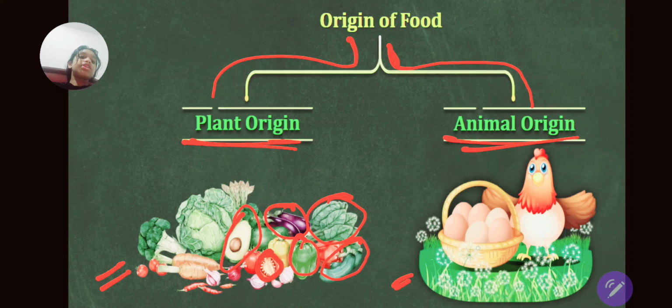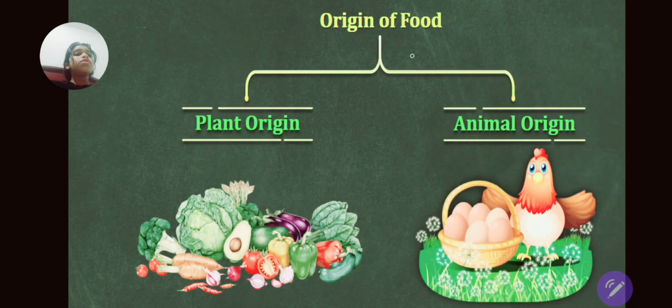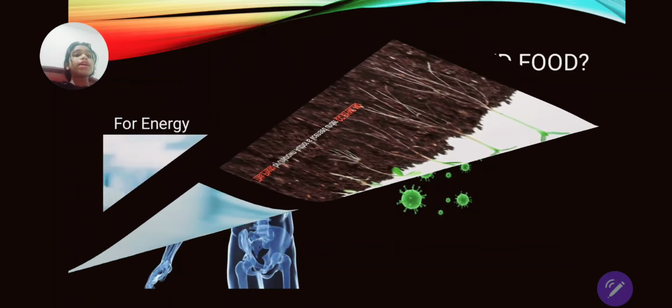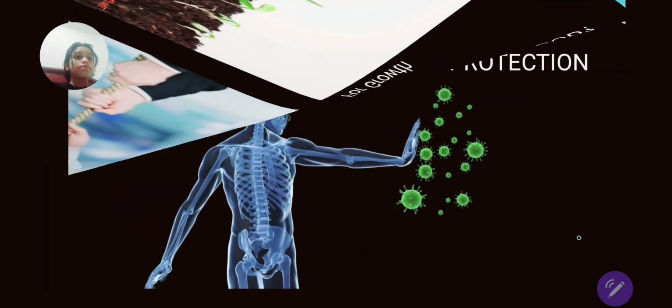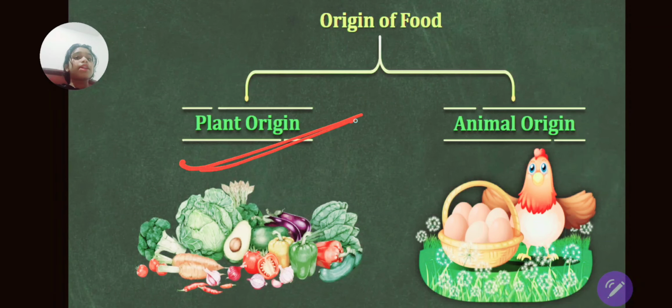But for animal origins, you can have eggs and chicken, which are for non-vegetarians. So there are two types of origin of food: the plant origin and the animal origin.